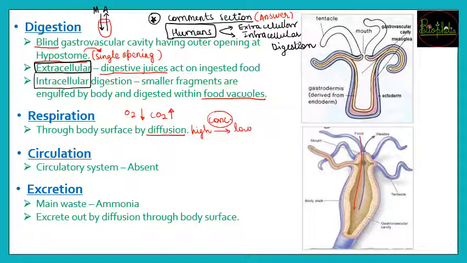Circulatory system is not yet formed in any of the phylum, that is Porifera में भी नहीं है, Coelentrates में भी नहीं है, but circulation can still go on because of the gastrointestinal cavity.